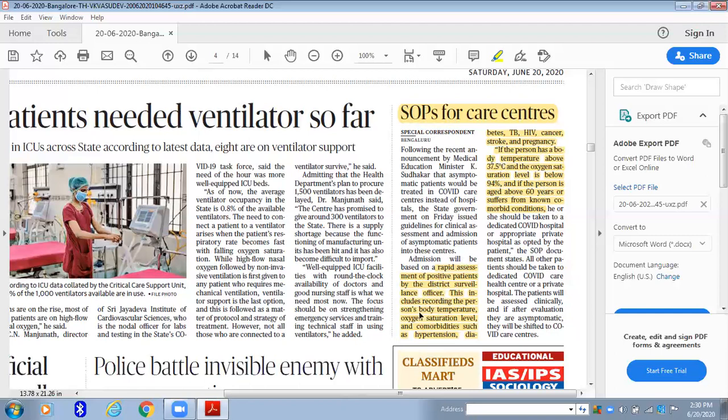When you know these points clearly, your quality of answers will be different from those who just write answers with a cosmetic touch. Most of them won't know about this oxygen saturation level, or even if they know, they won't know these particulars, like they'll be looking for temperatures of 37.5 degrees or a saturation level below 94. Even you yourself go outside and they just check your body temperature using thermal scanners. But till today, you won't have any idea about what particular temperature they are looking out for, and this is the standard one.